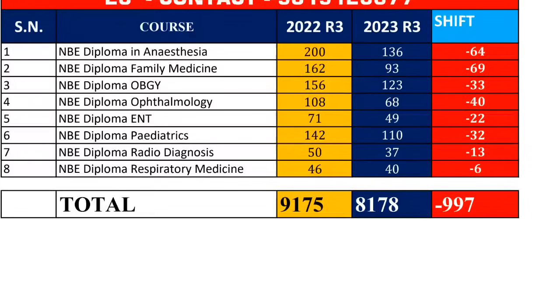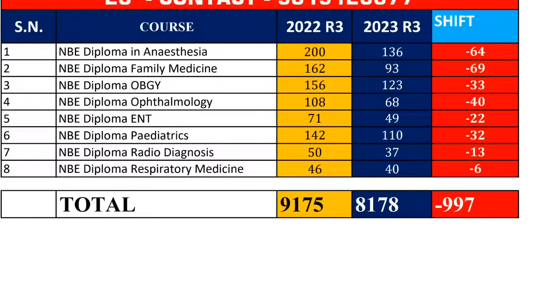Telangana also is delayed. When the first round or the second round in many states are delayed, the candidate would not take the admission in the first or second round of the state, so mostly they join in the national round, that is the MCC round. That's why more candidates have joined this year up to round 2.